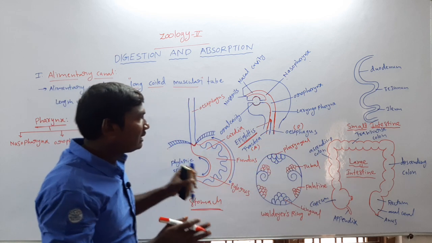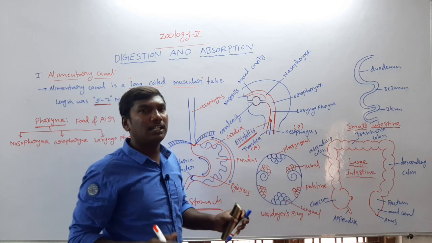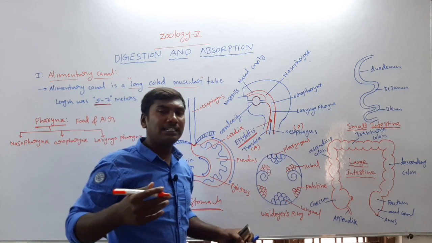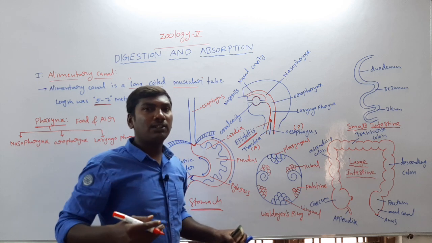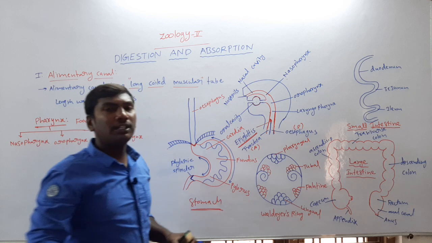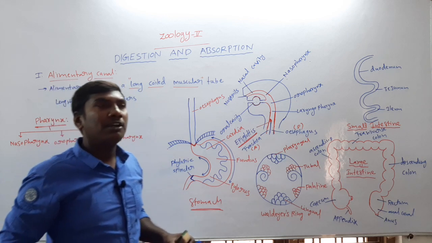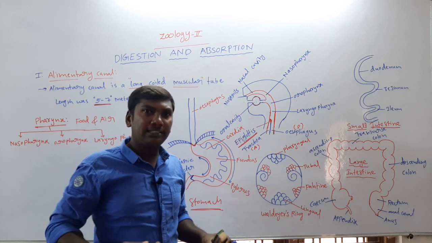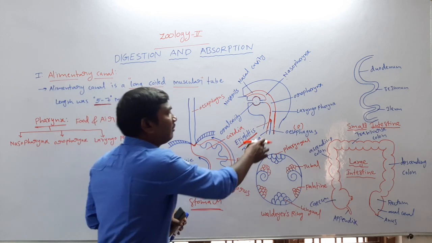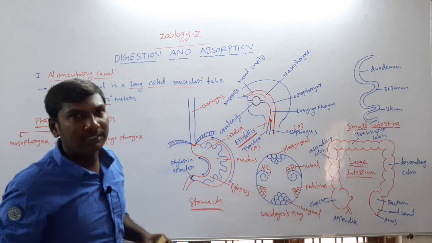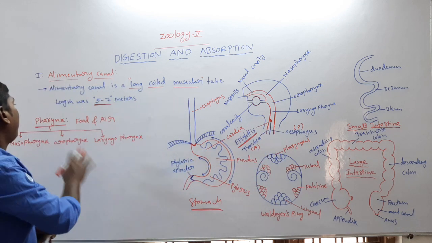Next one, at the junction of the trachea and esophagus, the opening is present on a soft membrane. These are called the epiglottis. The epiglottis prevents food materials and liquids from entering the trachea and only allows them through the esophagus. So these are the pharynx.